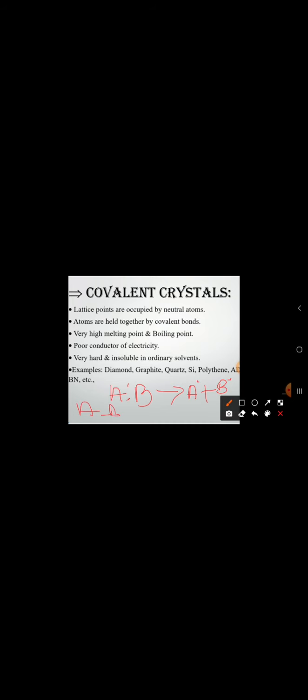Between A and B we have a bond. This bond can be written like this also. Then A gets one charge and B gets one charge, so we can say both are sharing equally. A gets one radical, B gets one radical, which means they are sharing. Or else we can say AB gives rise to A plus and B minus. So the atoms are sharing equally.